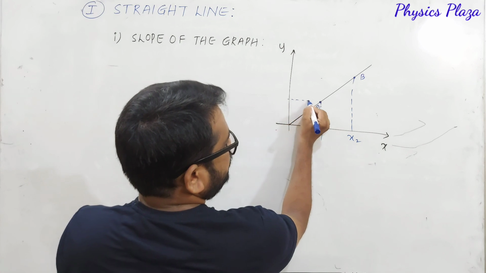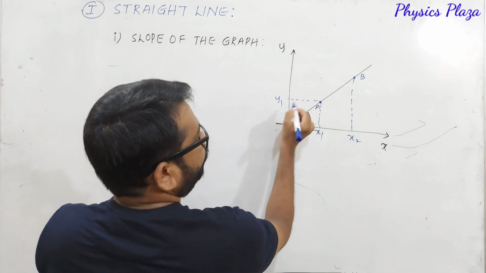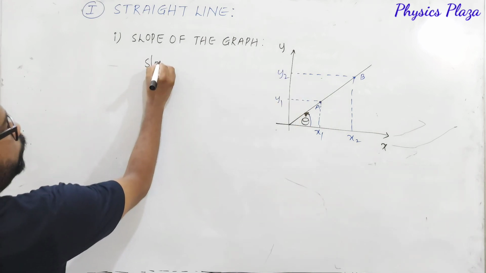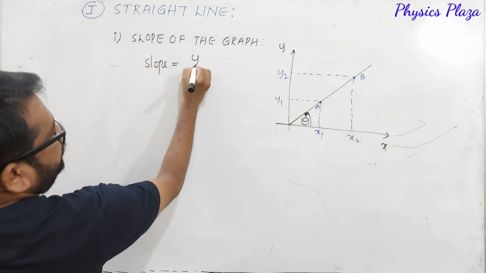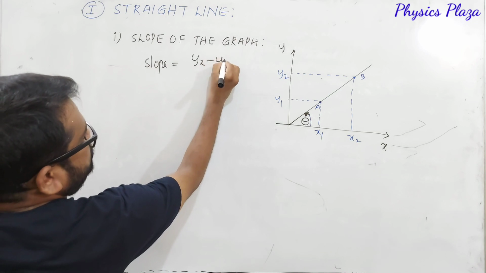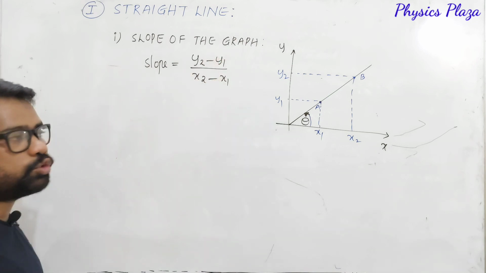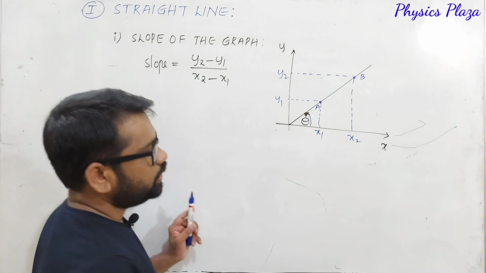And here for this x1, this will be y1 and this is going to be y2. Slope is equal to, we can calculate, y2 minus y1 by x2 minus x1. Children, look here.